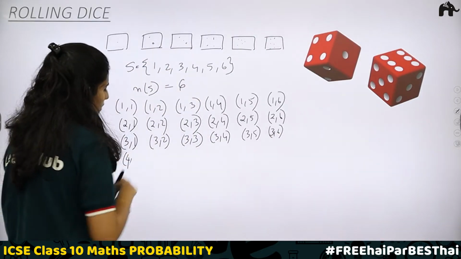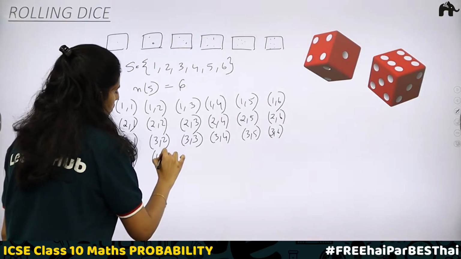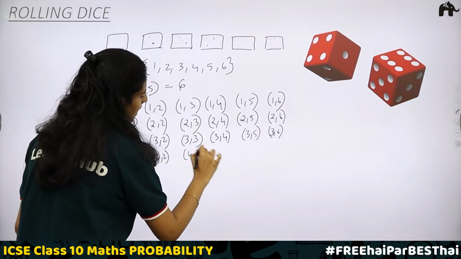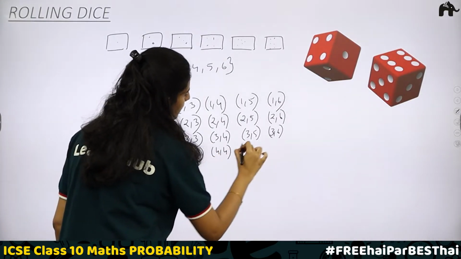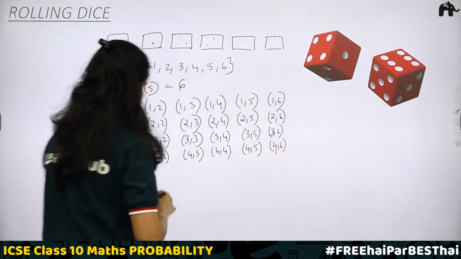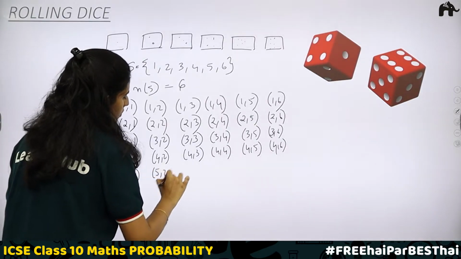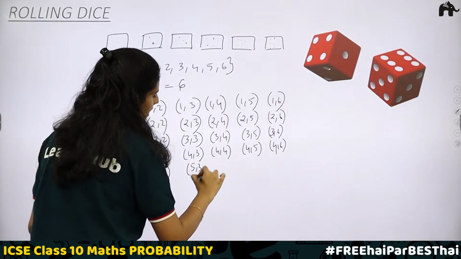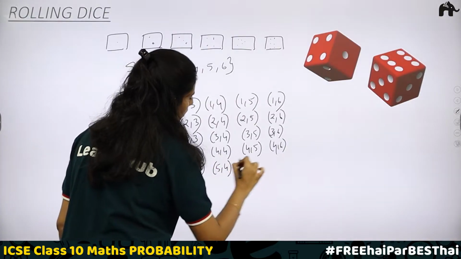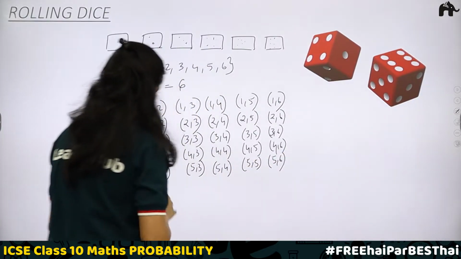4 on the first and 1 on the second: 4, 1; 4, 2; 4, 3; 4, 4; 4, 5; 4, 6. Next, 5, 1; 5, 2; 5, 3; 5, 4; 5, 5; 5, 6.